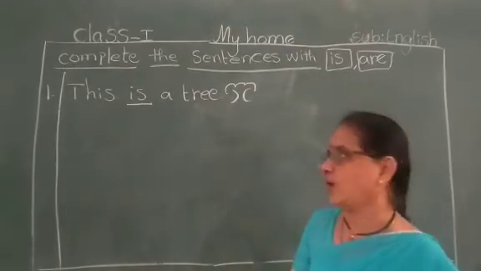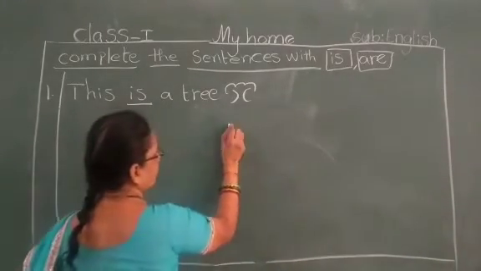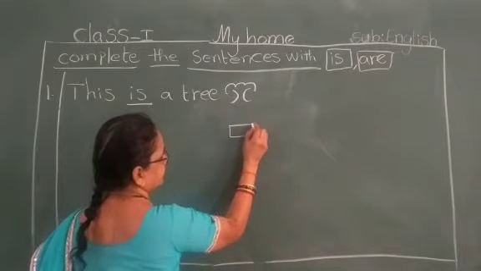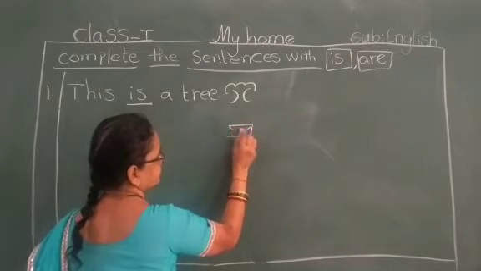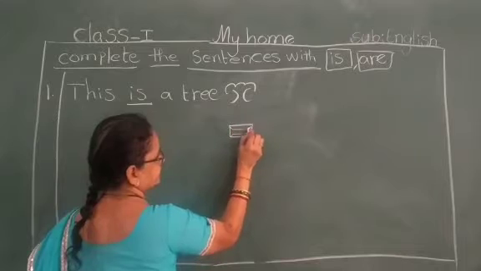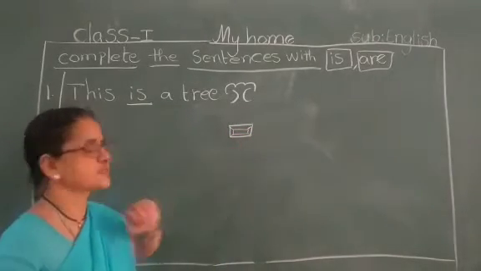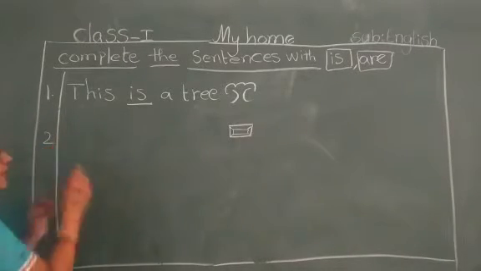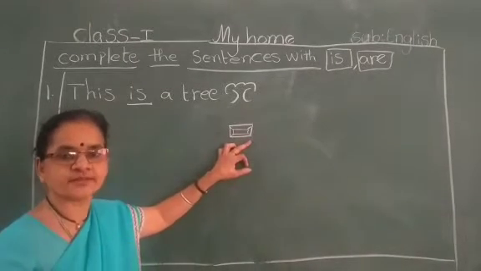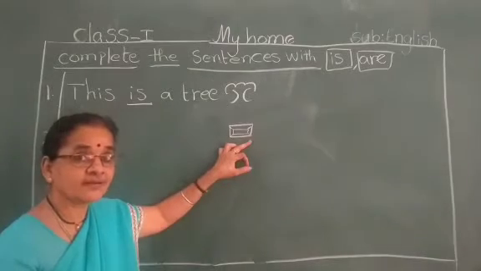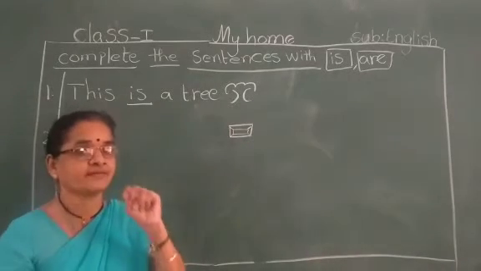Okay. Now, here one more I am drawing. What is here? Box. Yes. How many boxes are there? Many boxes are there? How many? Yes, only one.